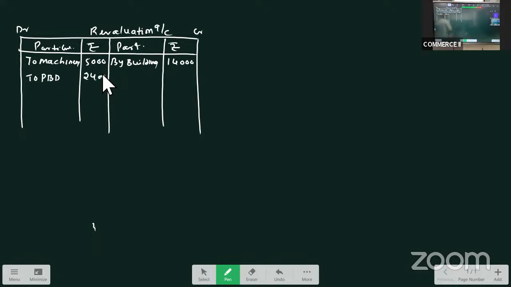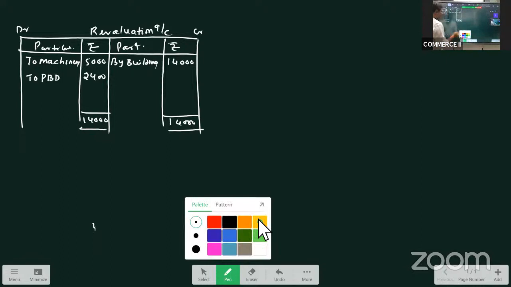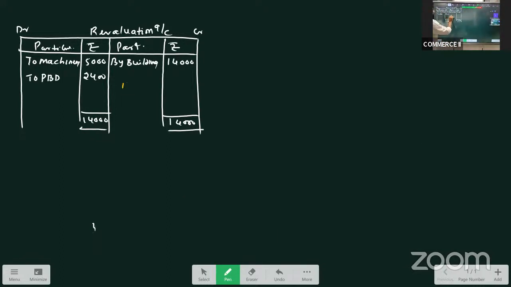Anything else? Nothing is there. So let us close this. What is the profit we are arriving at? You see, credit side total 14,000, and debit side total 7,400. So it is 6,600.